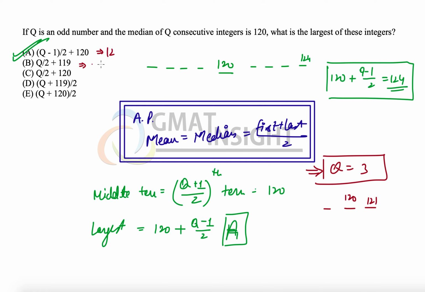If you simplify the other options, q divided by 2 is not even an integer. (q plus 119) divided by 2, so 3 plus 119 is 122, divided by 2 is not equal to 121. And similarly, (q plus 120) divided by 2 with q equal to 3 is not even an integer. So by choosing a value as well, we could have answered this question, and this is the algebraic expression of the answer as well.